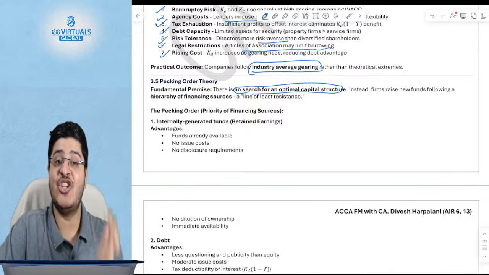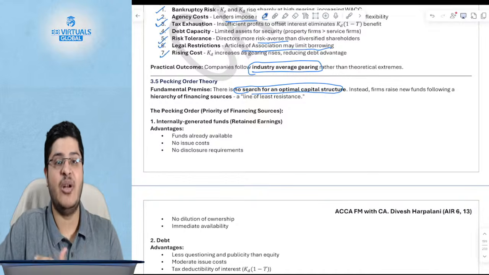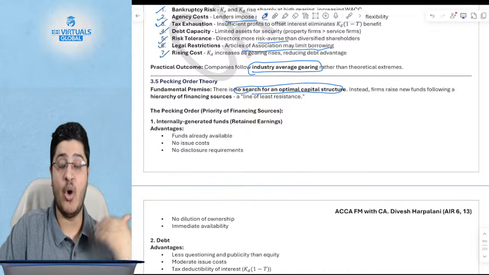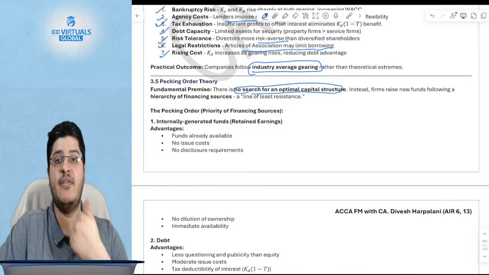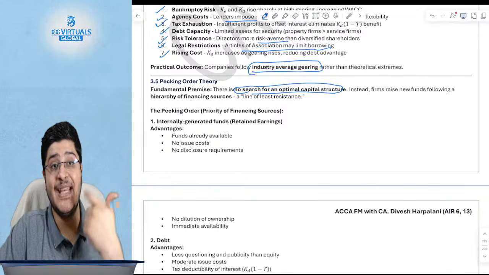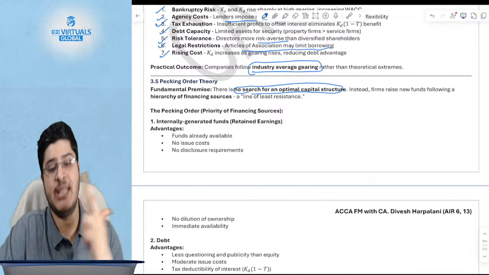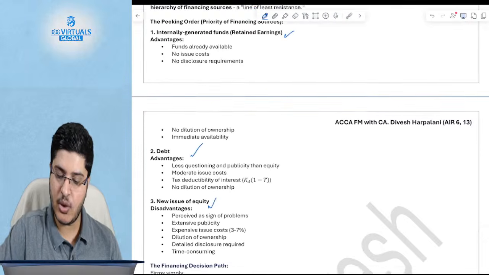What are the lowest issue costs? We will first use the internally generated funds because they're already available. We discussed this yesterday. Why will we borrow from elsewhere, or why will we raise new equity finance if we already have those funds? So you start with the internally generated funds, then you go for debt because debt is the next cheapest, and then you go for equity. So the priority will be internally generated, then debt, then new issue of equity.